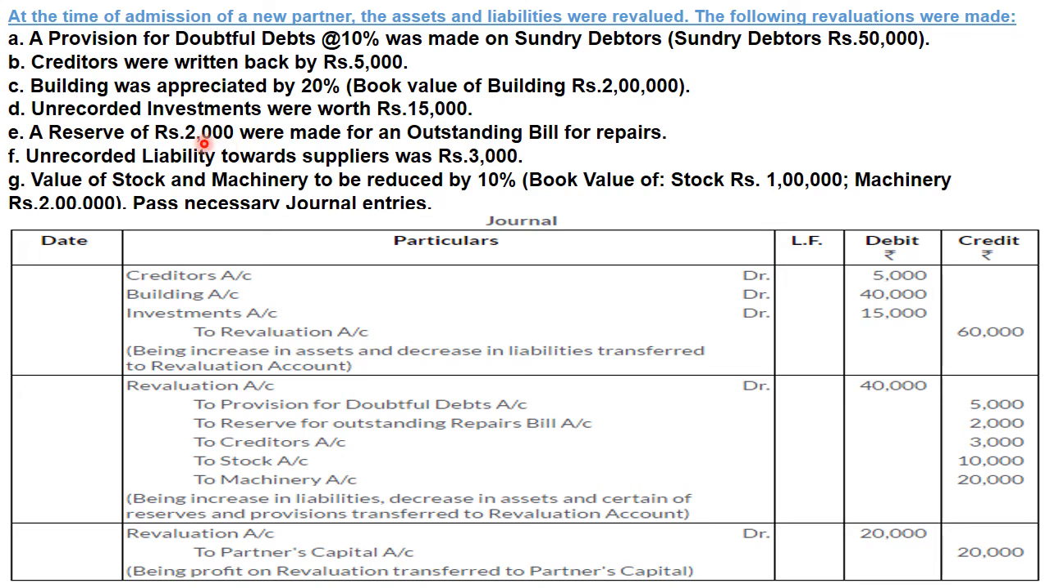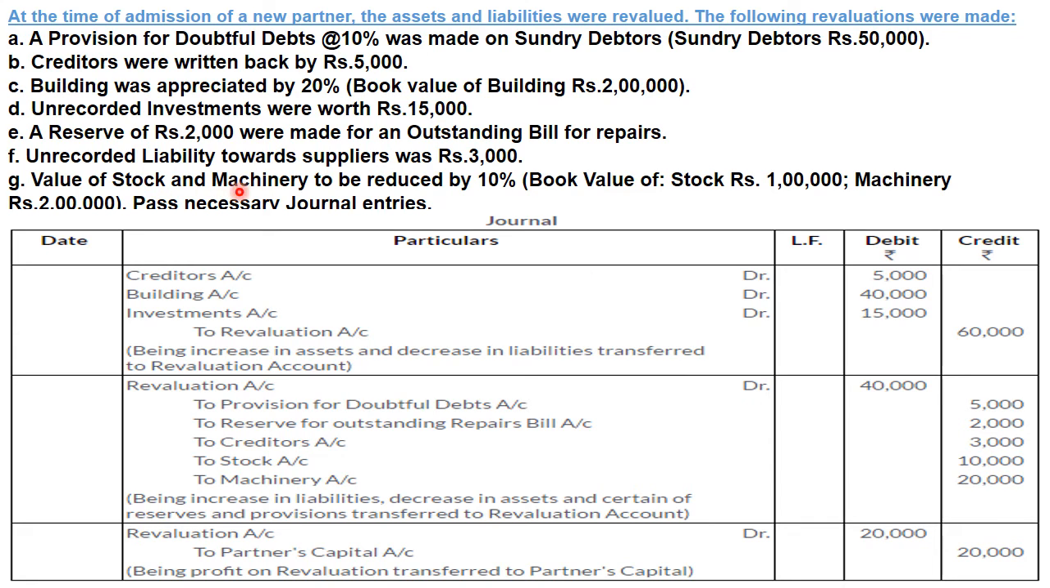A reserve of 2,000 is to be made for outstanding bill for repair. अब again जब reserve बनाएंगे आप outstanding bill for repair के लिए, तो आपका liability increase होता है, and whenever there is increase in liability, it must be credited. That's why it is credited here to reserve for outstanding repair bill by rupees 2,000. Next, unrecorded liability towards supplier was 3,000. Again, unrecorded liability is there. Liability must be credited with the name of creditor by rupees 3,000.